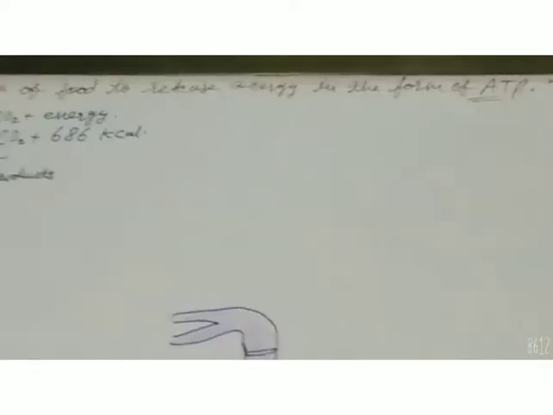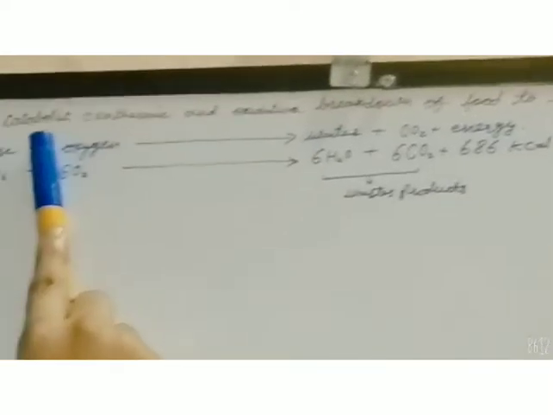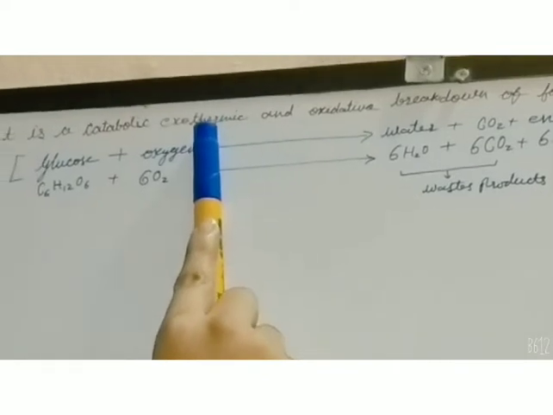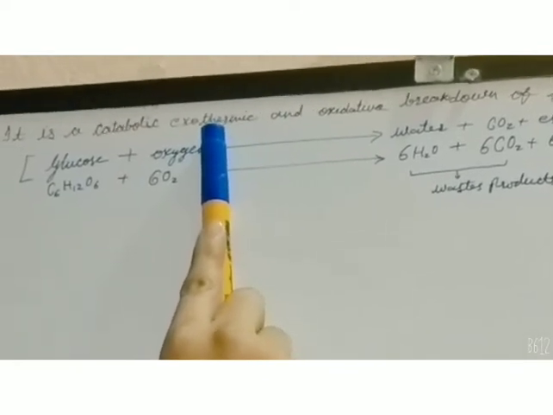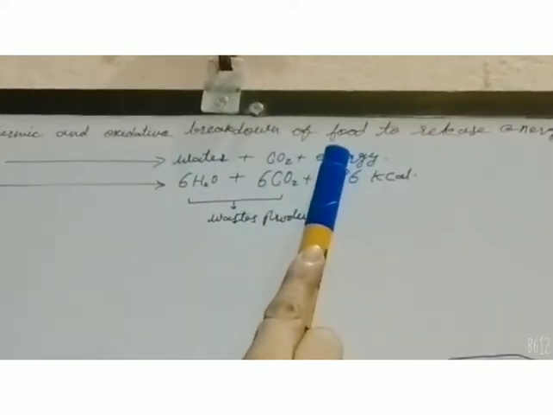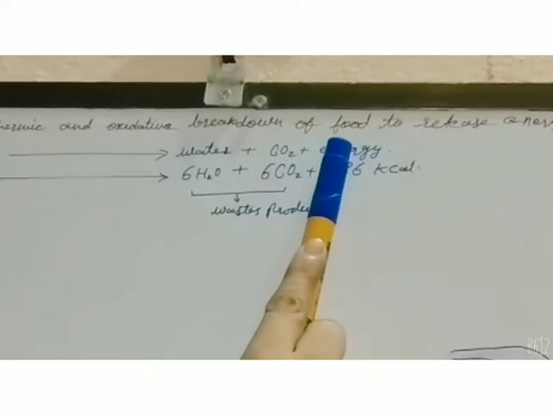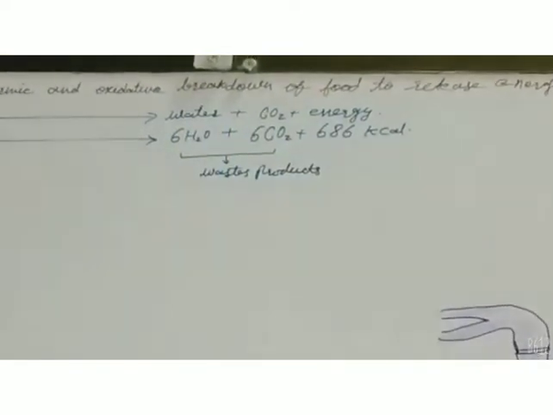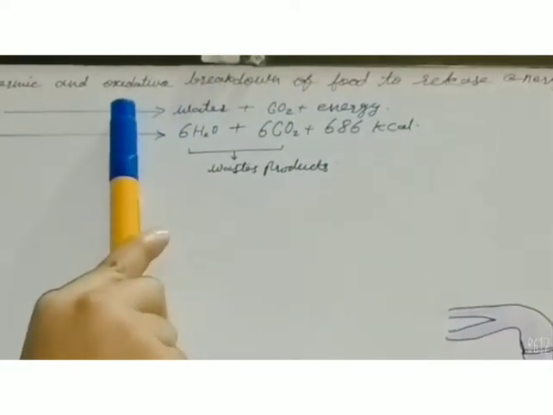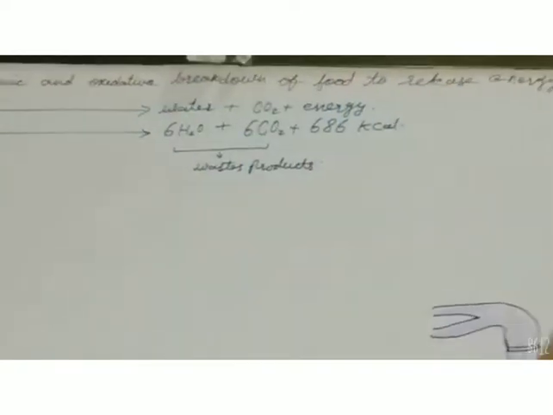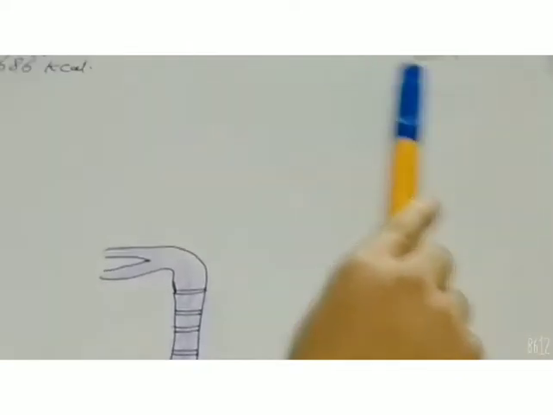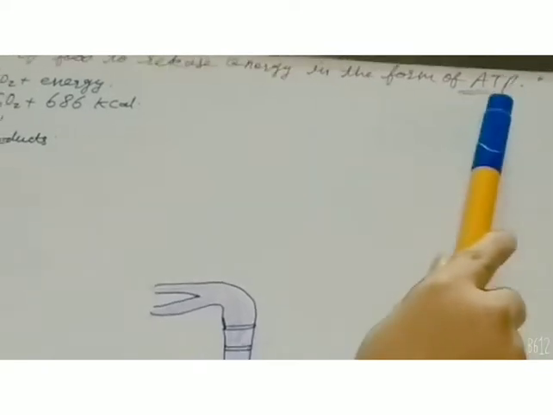You know all the terms. Catabolic means the reaction which breaks down molecules. Exothermic means that after the process it releases energy. And oxidative breakdown of the food: after digestion, when food is converted into its simplest form, glucose, and is broken down by oxygen, it releases a lot of energy, and this released energy is in the form of ATP, that is, adenosine triphosphate.